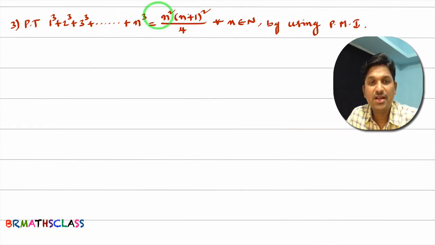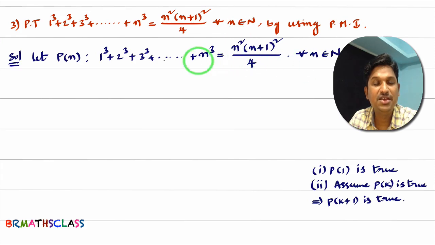Okay, you see this third question. Prove that 1 cube plus 2 cube plus 3 cube plus and so on plus n cube equal to n square into n plus 1 whole square divided by 4 for all n belongs to N. We need to prove this statement by using principle of mathematical induction. So what is the first step? We will take the given statement as P of n. I considered the given statement as P of n.